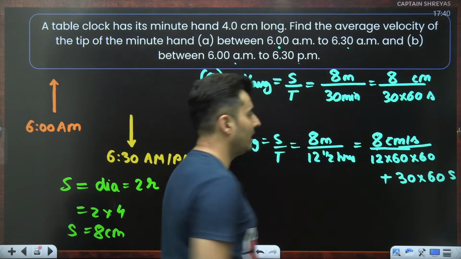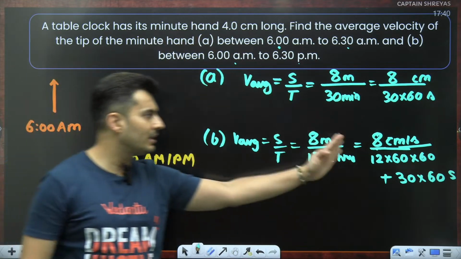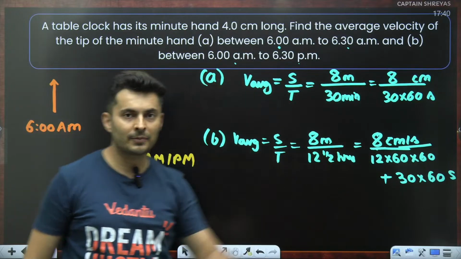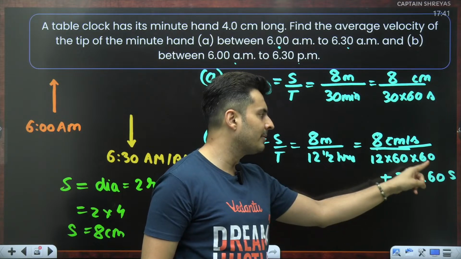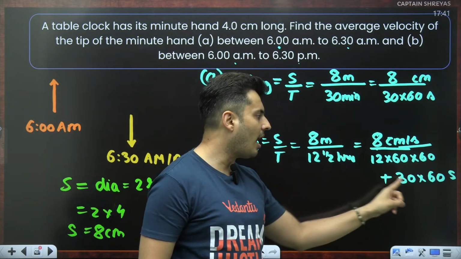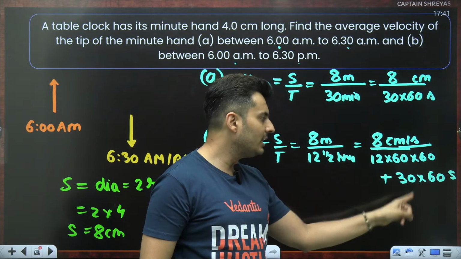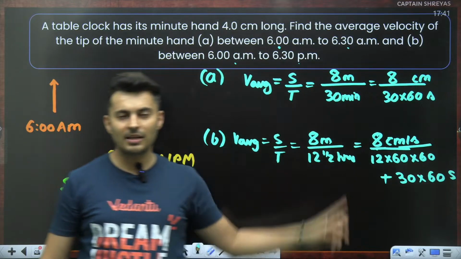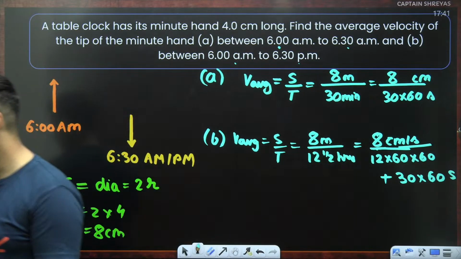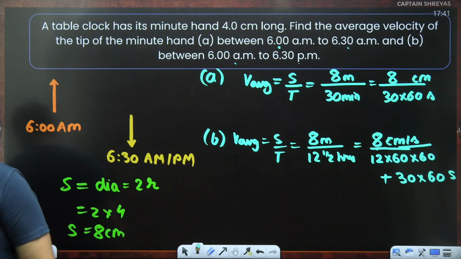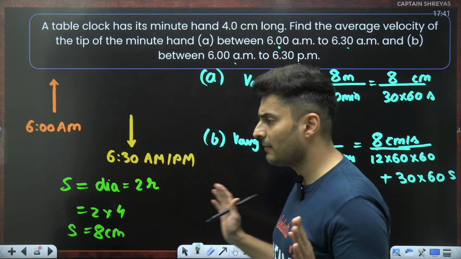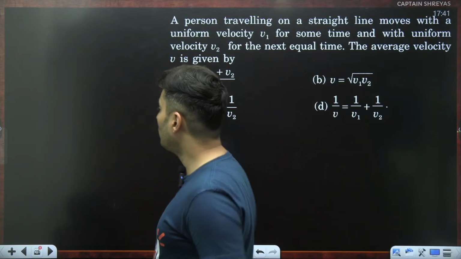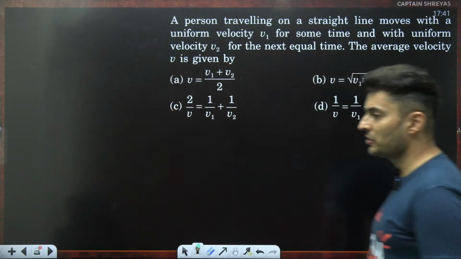The calculation part is the secondary part. Main thing is to get these numbers right. So this is 12 hours. Each hour has 60 minutes, each minute has 60 seconds. That extra half an hour has 30 minutes. Each minute in that has 60 seconds. So that's why those numbers have come over there. Clear? Shall we go ahead, my dear warriors? Understood till here how these numbers have come? Excellent. Moving on to the next one coming up on your screen.